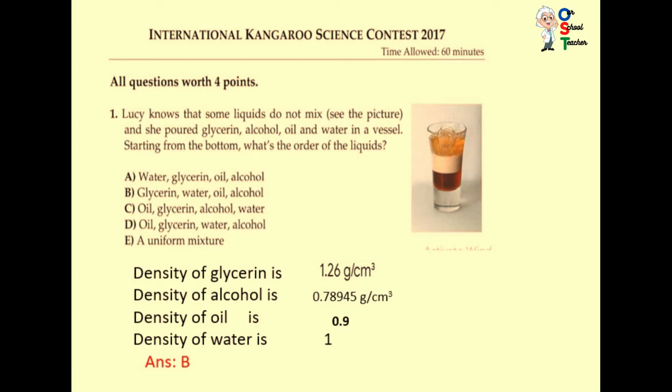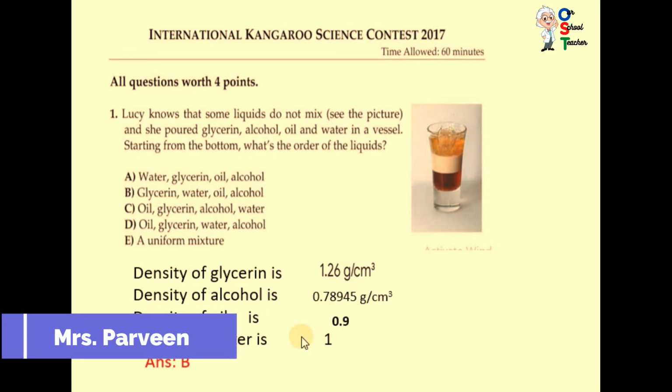So I have written the density of glycerine, that is 1.26 gram per cubic centimeter. Density of alcohol 0.789, density of oil is 0.9, density of water is 1. Actually, we just relate the density of water with others.